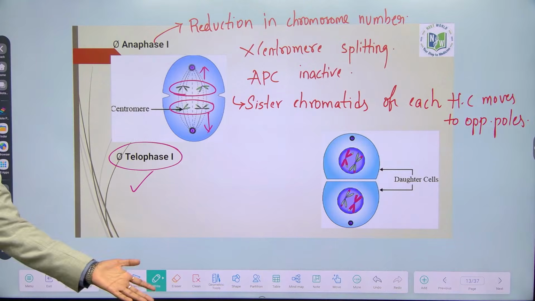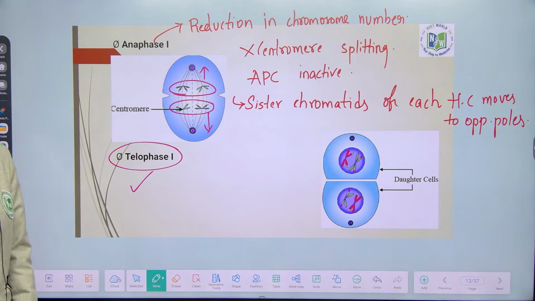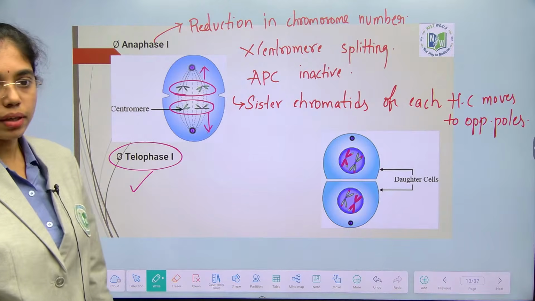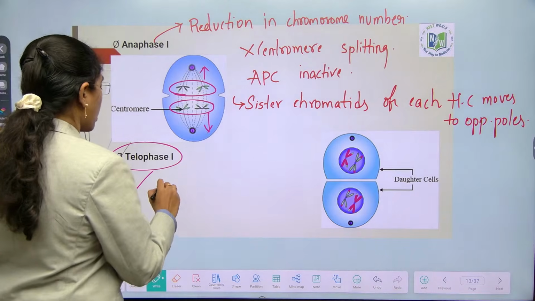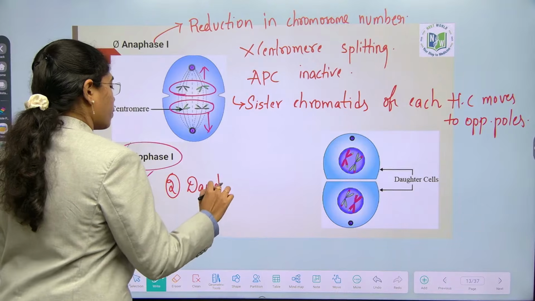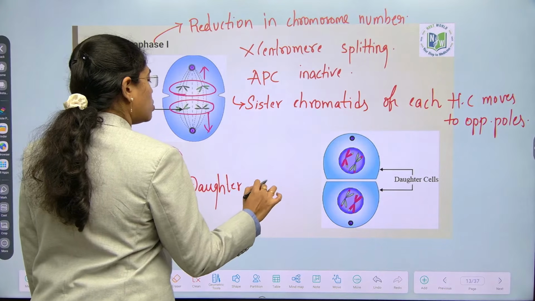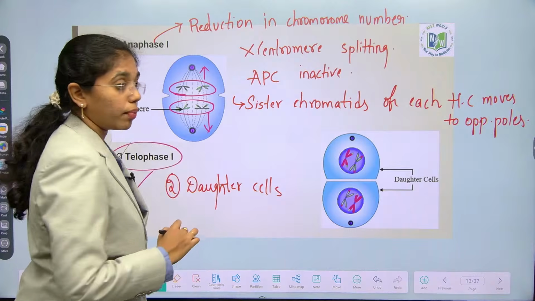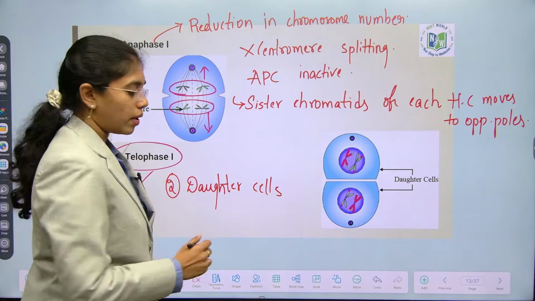Telophase: reappearance of nuclear membrane, nucleolus, endoplasmic reticulum, Golgi bodies will happen. Two daughter cells are formed. These daughter cells are haploid or diploid? Haploid.